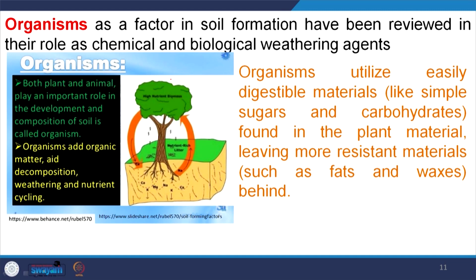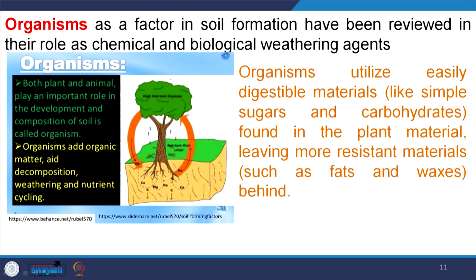Then the fourth parameter is called organisms. The organisms factor of soil formation has been reviewed in its role as chemical and biological weathering agents. Organisms utilize easily digestible material like simple sugars and carbohydrates found in the parent material, leaving the more residual material such as fats and waxes behind.